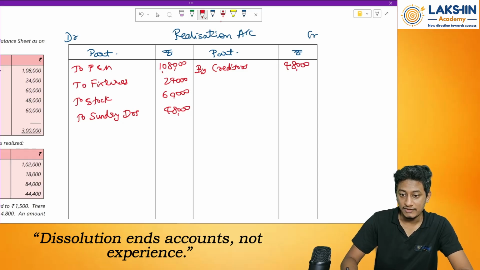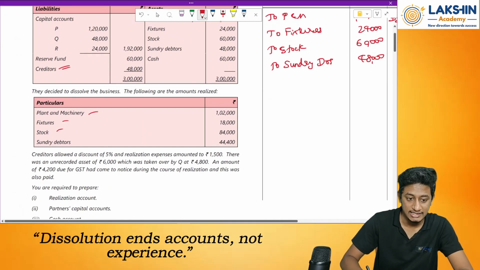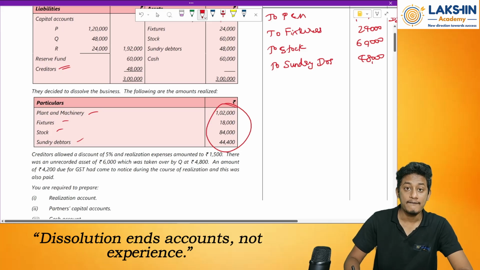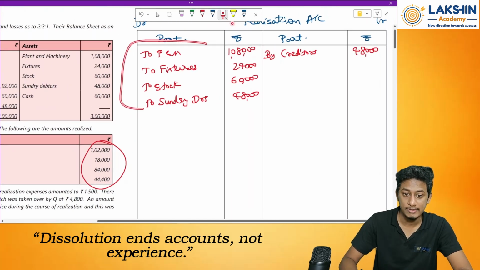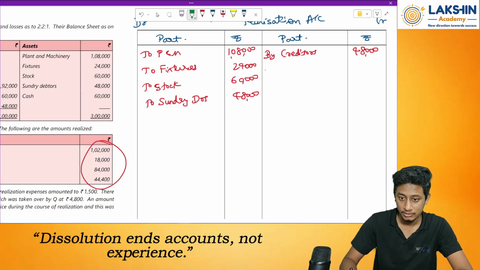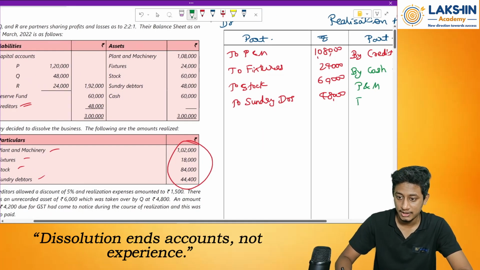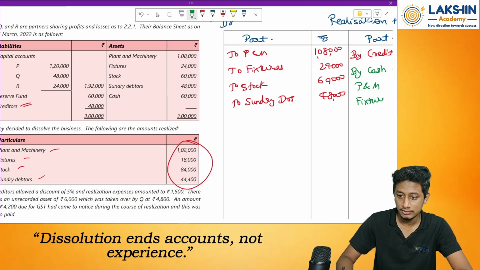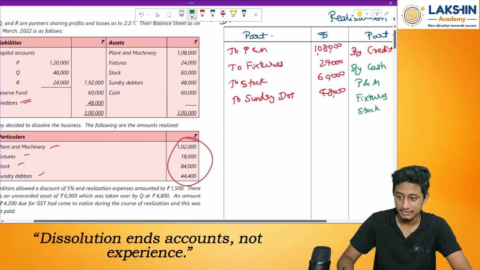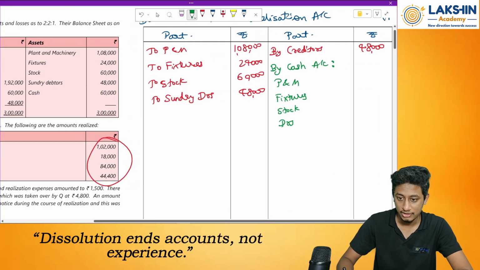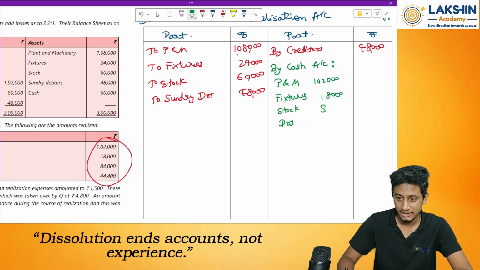Okay. Now after this what has happened? There have been some realizations of these many values. So where will I take this? On the opposite side where the assets have been taken. So the entry will be by cash account. So we have plant and machinery, fixtures, stock and debtors. So write down the amounts: 1,02,000, 18,000, then 84,000, and at the end 44,400.